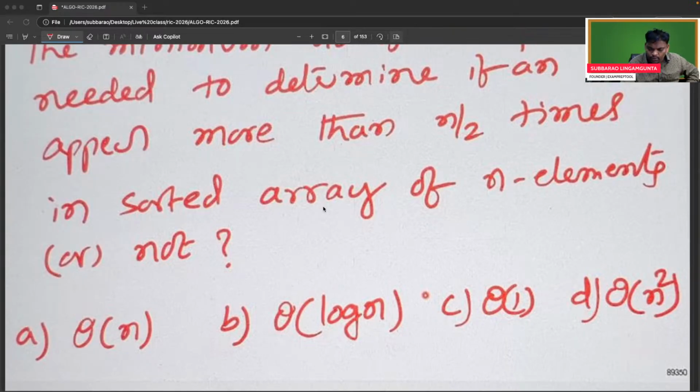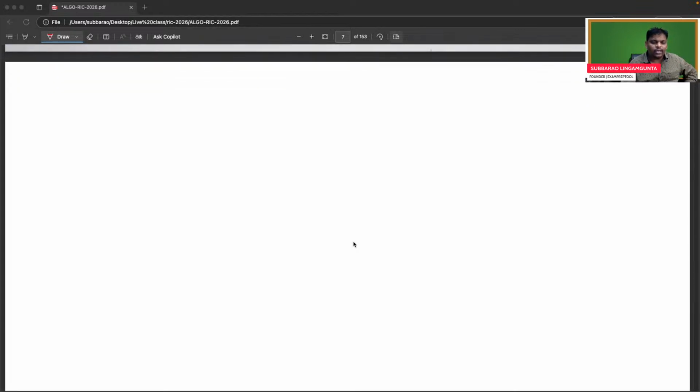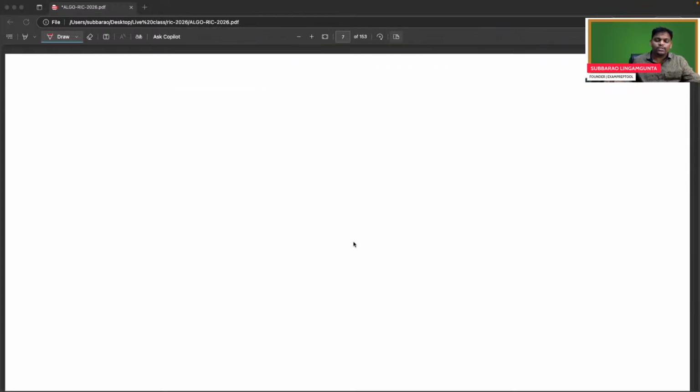That is the given problem. So I'm going to help you. Can you see this one? Sorted array. Take one sorted array: 10, 20, 30, 40, 40, 40, 40.